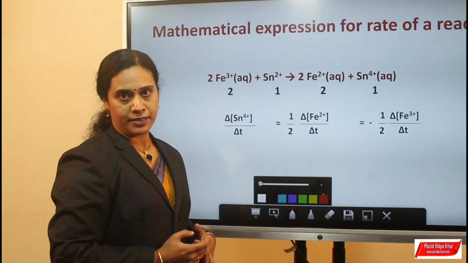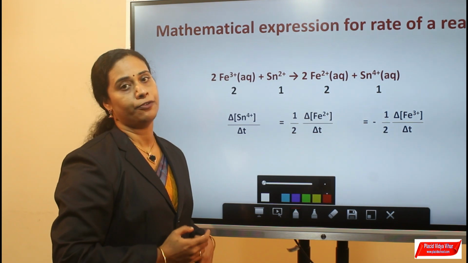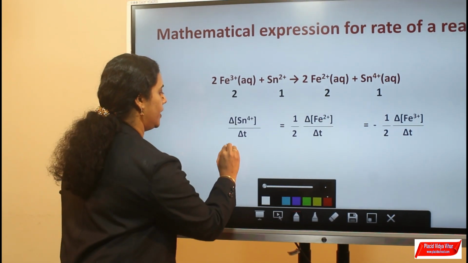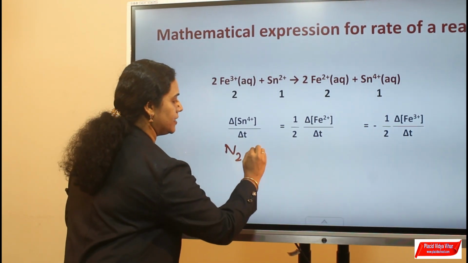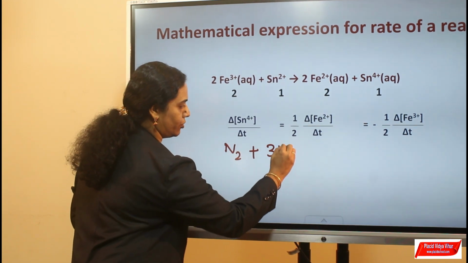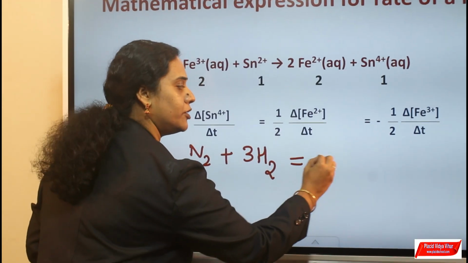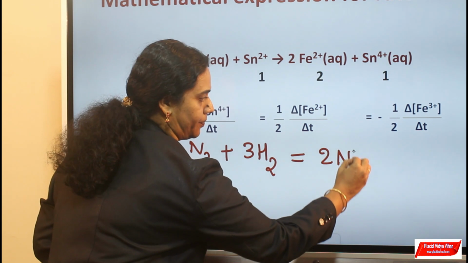Let us express the rate of formation of ammonia. N2 + 3H2 gives 2NH3.